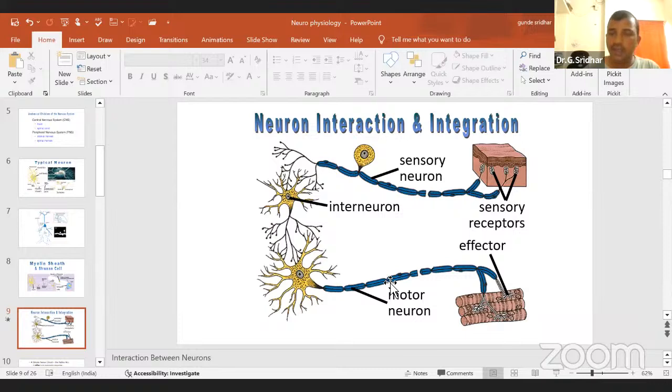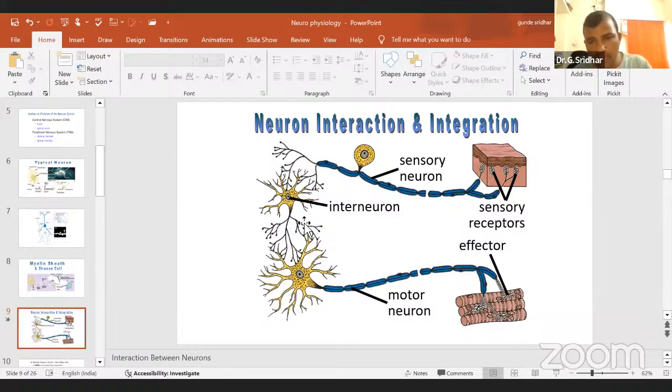That means there are three types of neurons which you can find in the nervous system: sensory neuron, interneuron, and motor neuron. The sensory neuron will collect the information from an external source or skin. Then interneurons will integrate the information, what type of information, positive signal or negative signal. For example, if I give you chocolate, you will smile. This is a positive signal. If I scold you, you will cry. This is a negative signal. But how you will cry and how you will smile, that information is integrated in your central nervous system.